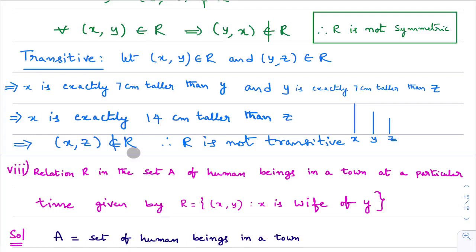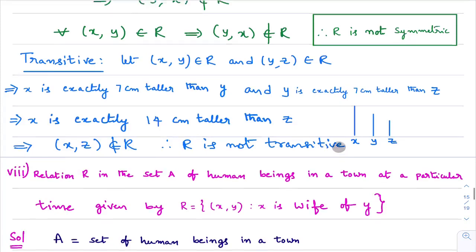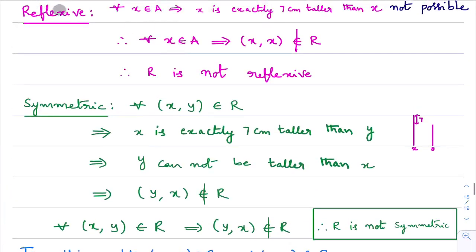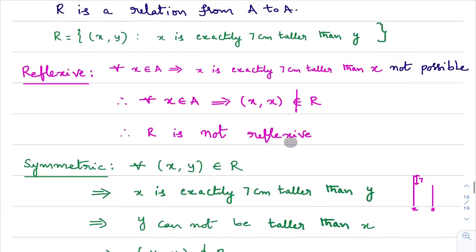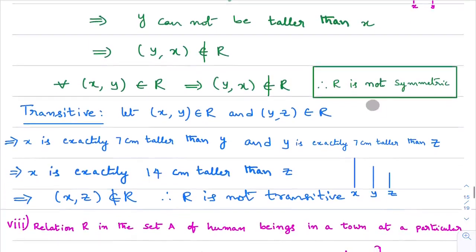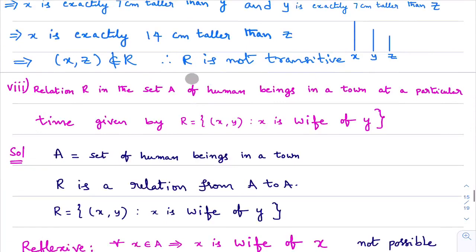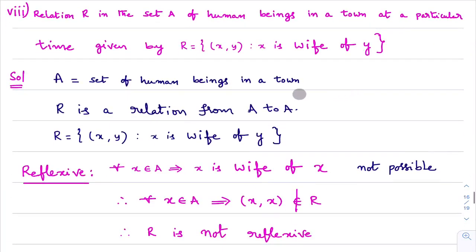I hope you are understanding. So you take ordered pairs x comma y and y comma z in the relation, and you can check that the ordered pair x comma z does not belong to the relation. Therefore, the relation R is not transitive. Right? So we checked that this relation is not reflexive, not symmetric, and not transitive. Right? Now another two bits are there.